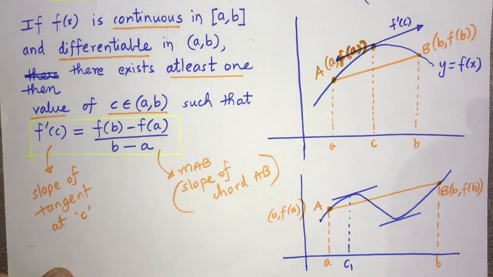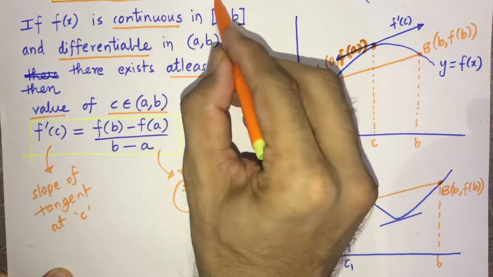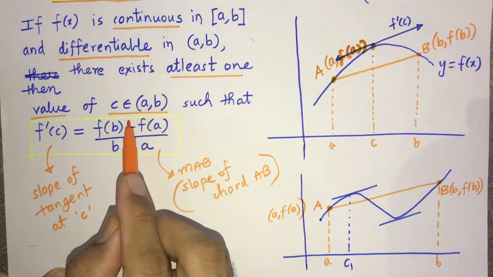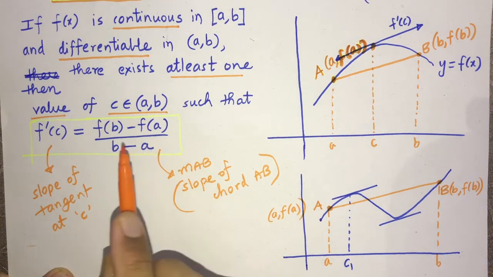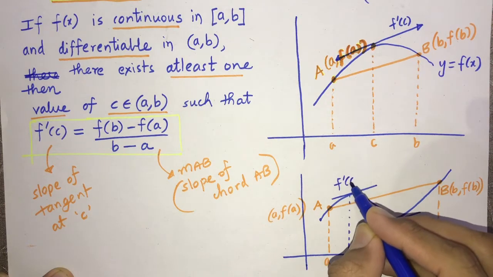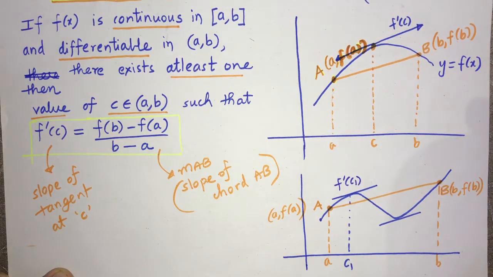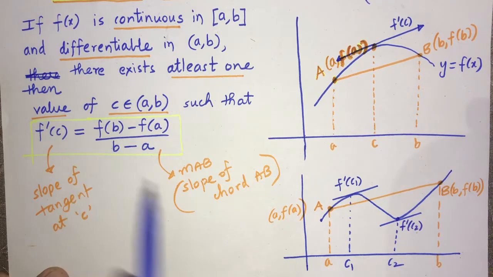So according to LMVT, Lagrange's mean value theorem, there has to be at least one value of c in the interval such that the slope of the tangent at that point becomes equal to the slope of the chord. Means the tangent and chord will become parallel. So one will be f dash c1, in this case c equal to c1. The second one we get here, c equal to c2, here f dash c2. So that is what the meaning of this statement is.